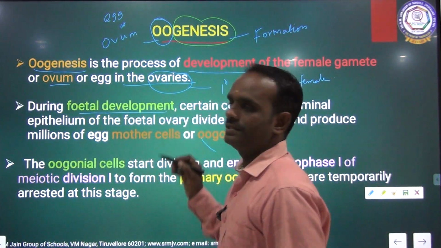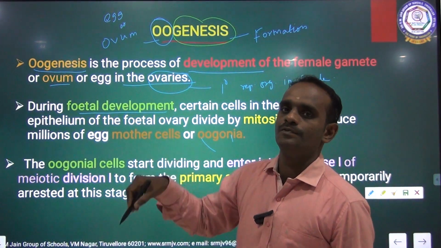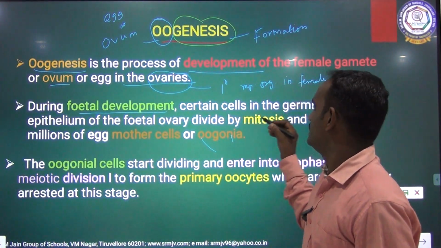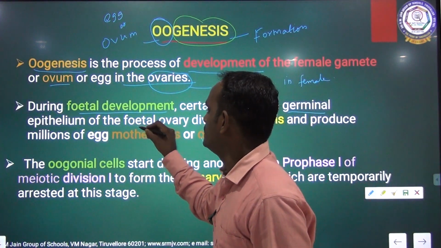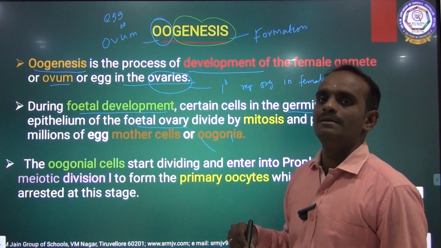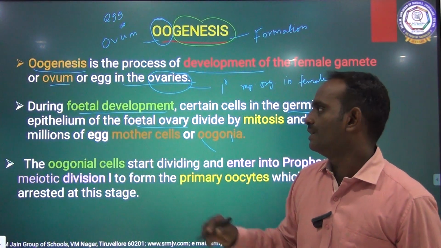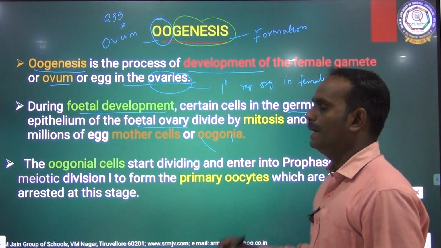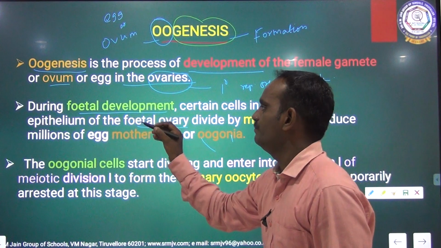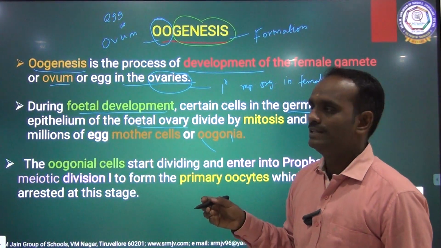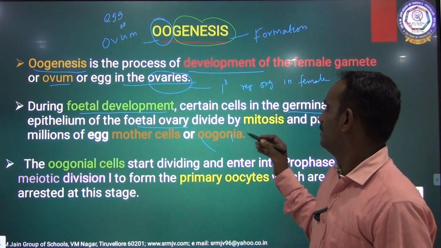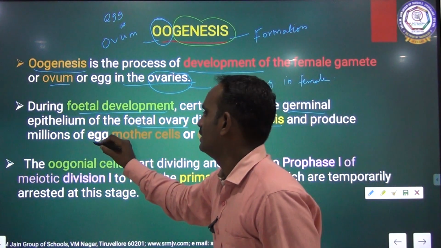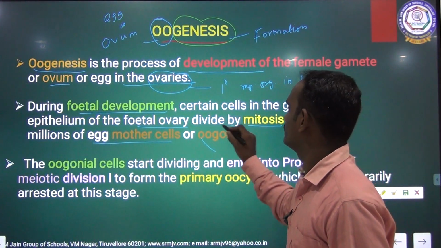During fetal development in the mother's womb, certain cells in the germinal epithelium of the fetal ovary divide by mitosis and produce millions of egg mother cells or oogonia.